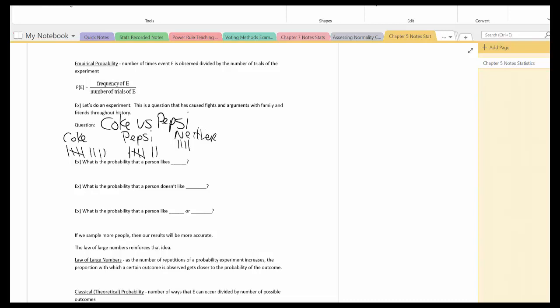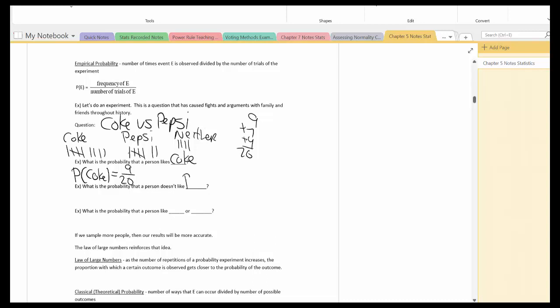Okay, so what is the probability that a person likes Coke? So the probability of Coke, well, how many people like Coke? That's 9. Total number, that's 9 plus 7 plus 4, that's 20. So the probability that we will select one person that likes Coke is 9 out of 20.